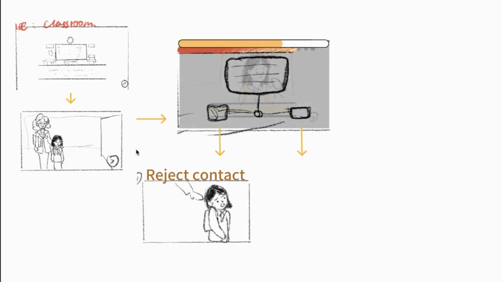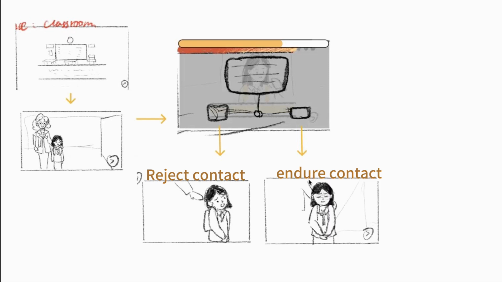The first option is to reject this contact. Then we will say that Amy chose to move away from the teacher's hand with a large movement, attracting the attention of many people, and the teacher feels surprised and strange. Another option is to endure it. We can say that Amy looks down and endures the contact, gradually feeling the touched area heating up, and she is breathing rapidly. The corresponding scores are decreased on the screen.